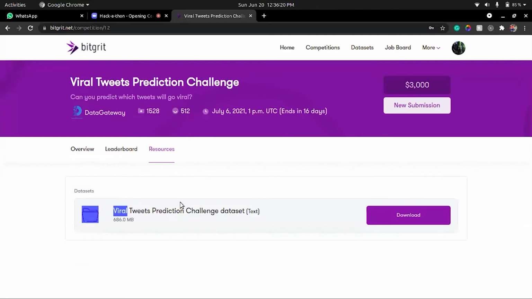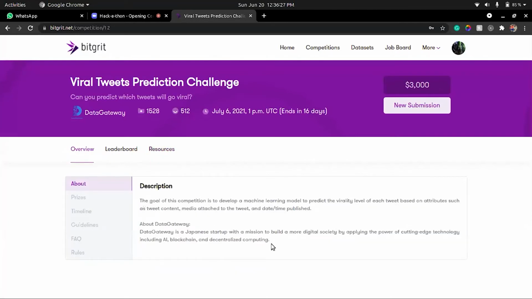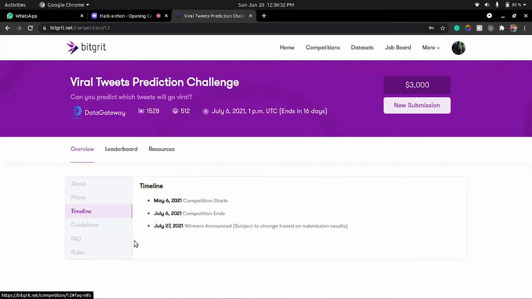So there are some people who ask me, how can we download the data set? See, it's very simple and very intuitive. When I go to overview, you can read the description, what exactly is required. You can read the guidelines, FAQs, timeline. Ignore this timeline because our timeline is very specific, 20 to 27th. This is active to 27th July, but we are active till 27th June. So make sure that you abide by the deadlines that we have given you. If there is any extension at DTU Hackathon in terms of deadlines, we will inform you.